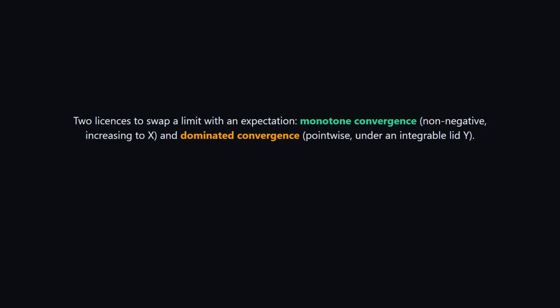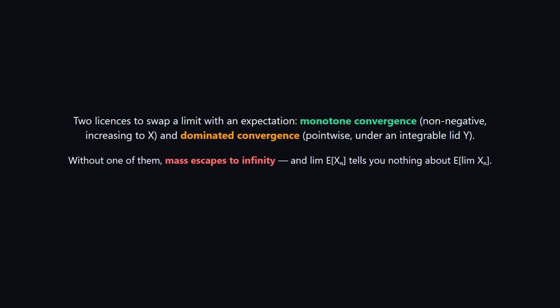2 licenses to swap a limit with an expectation. Monotone convergence, non-negative and increasing to x, and e of xn climbs to e of x. Dominated convergence, pointwise convergence, underneath a single integrable lid y. Without one of them, mass can escape to infinity, and the limit of the expectations tells you nothing at all about the expectation of the limit.